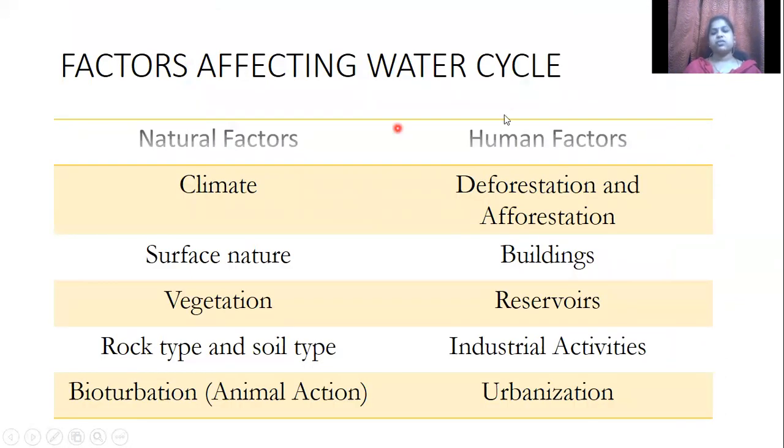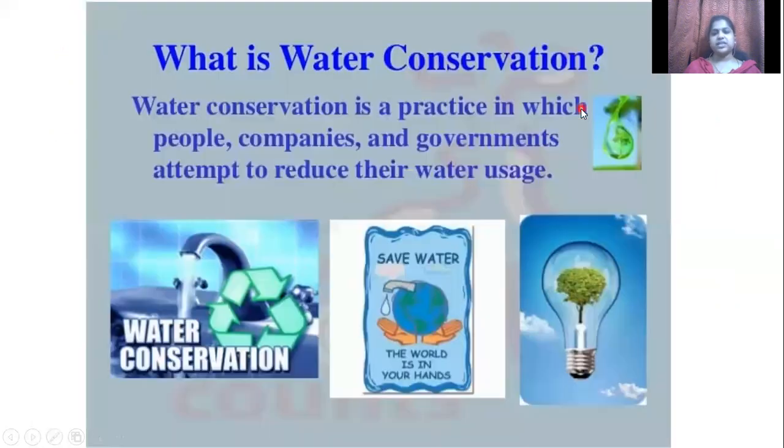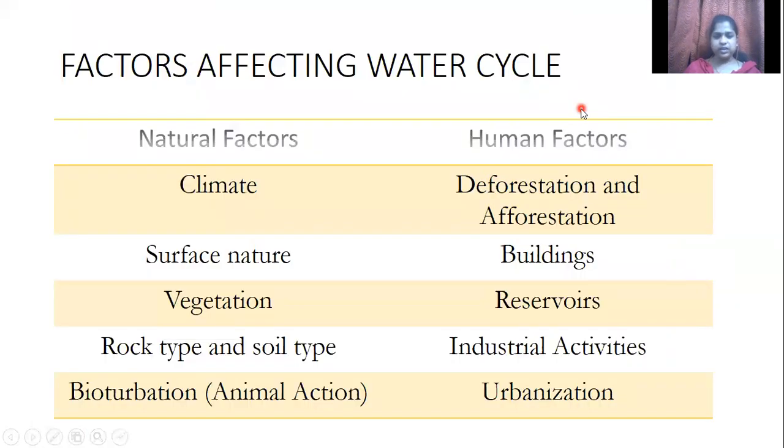So next here, what are the factors that actually affect the water cycle? There are human factors and natural factors. Which are the factors that affect the water cycle?